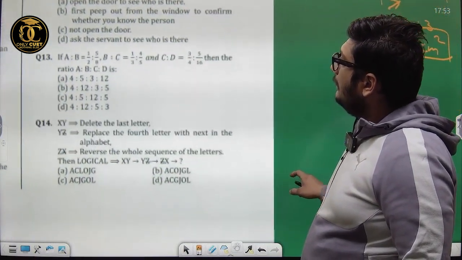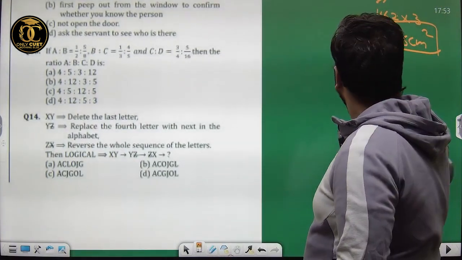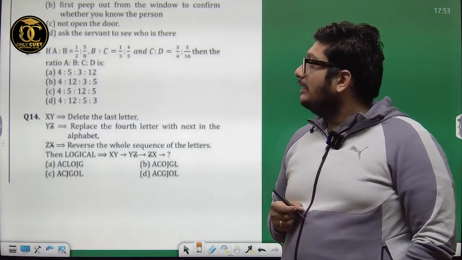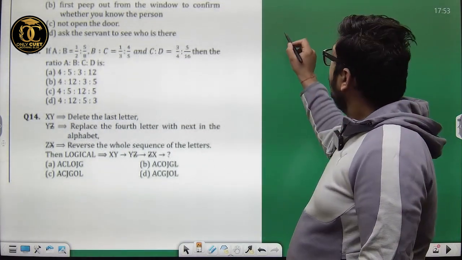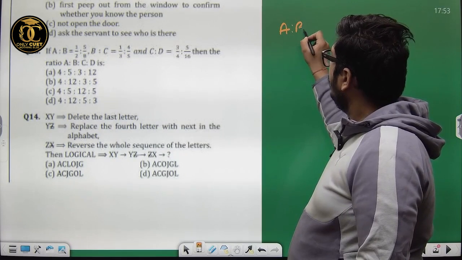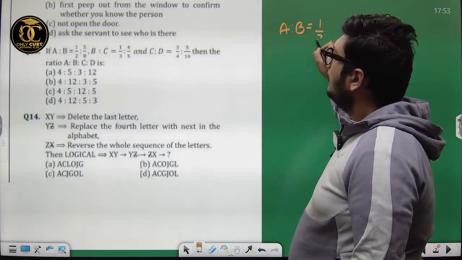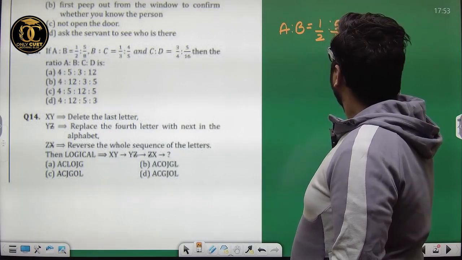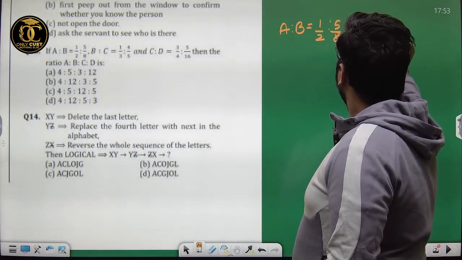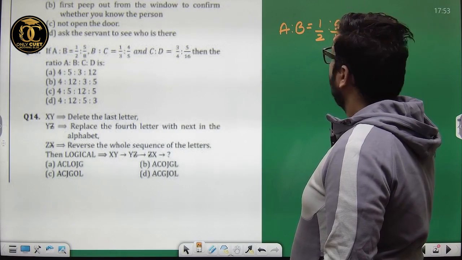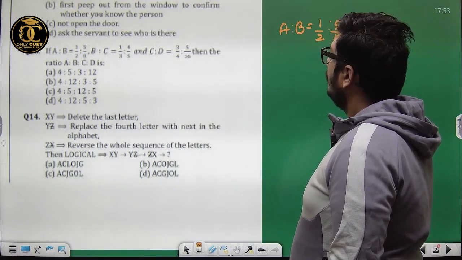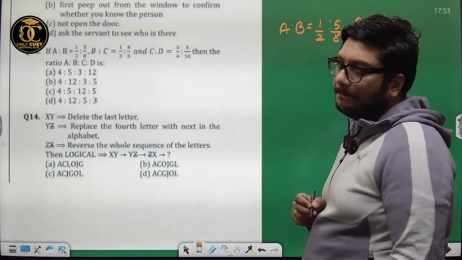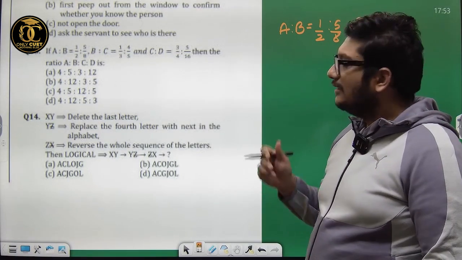Now question number 13. If A is to B is half is to 5 by 8... we have this much given to us.